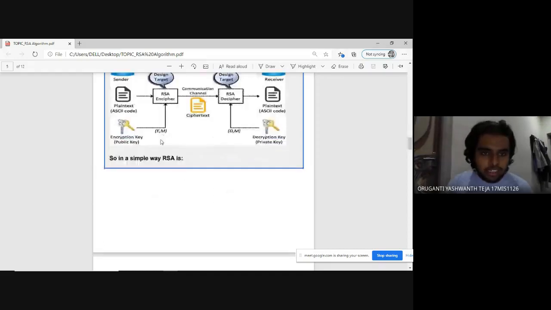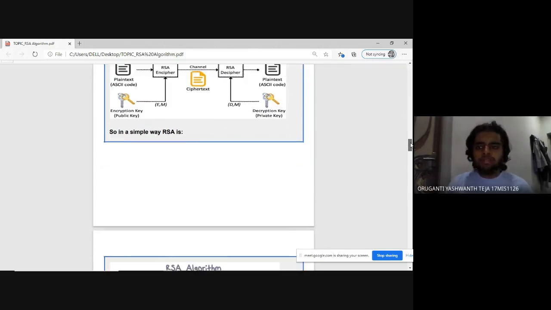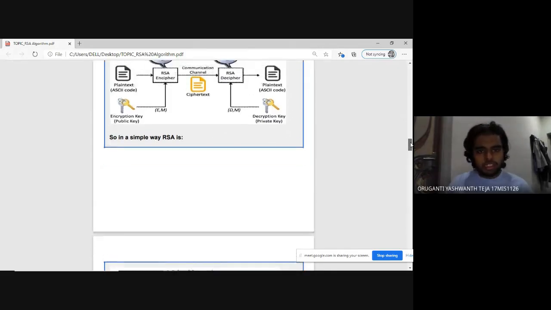Here, m is the size of this particular ASCII code or plain text. Before the encryption and after the decryption, this m must match. Otherwise, there is some error in our algorithm, and we have to go through this again.